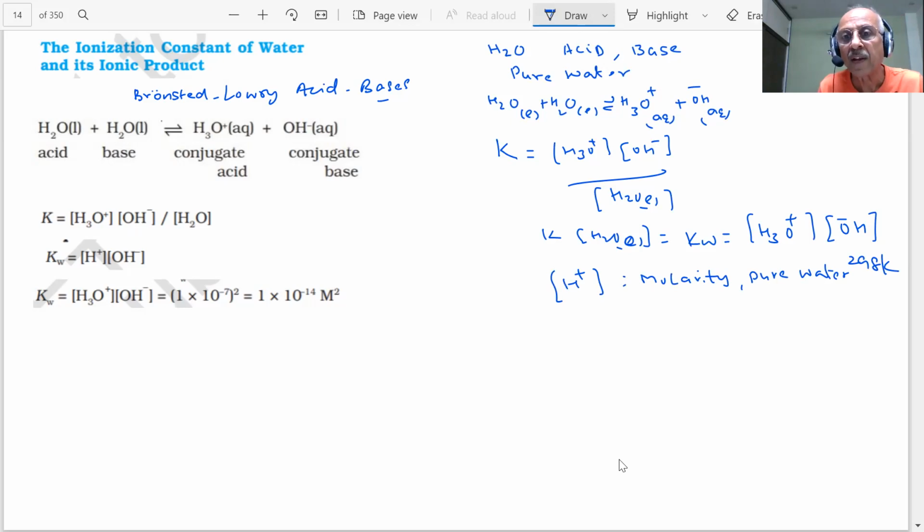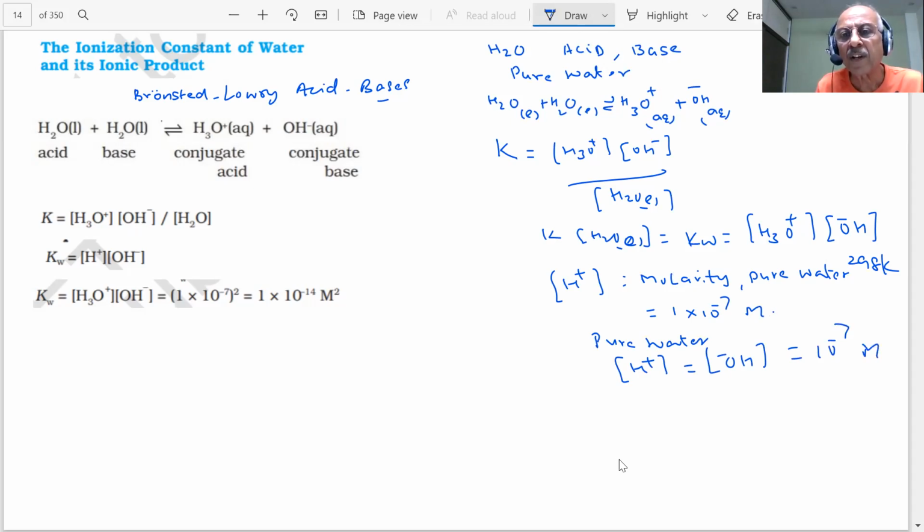The value obtained was 1 into 10 minus 7 molar. And pure water has equal concentration of H plus and OH minus, both 10 minus 7 molar.